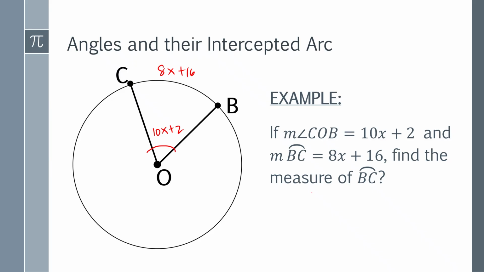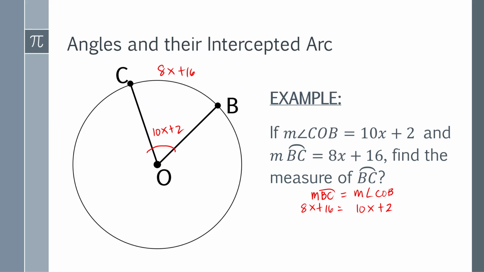So the measure of arc BC is equal to the measure of angle COB. This time you have to solve first for the value of x before you find the measure of arc BC. So the measure of BC, 8x plus 16, is equal to 10x plus 2.